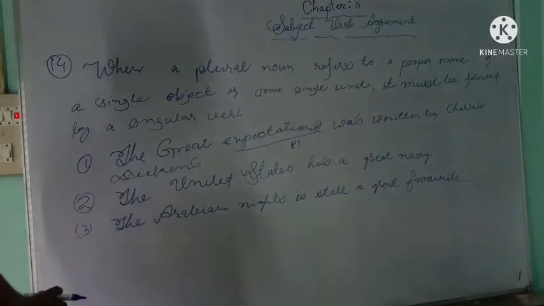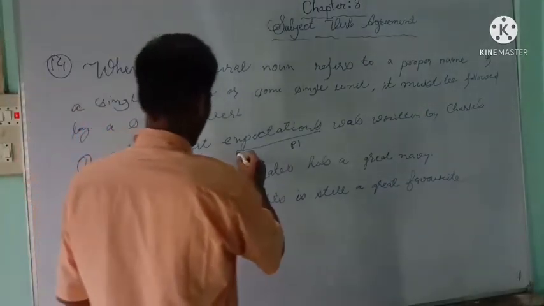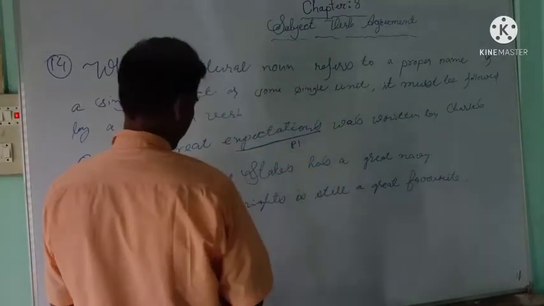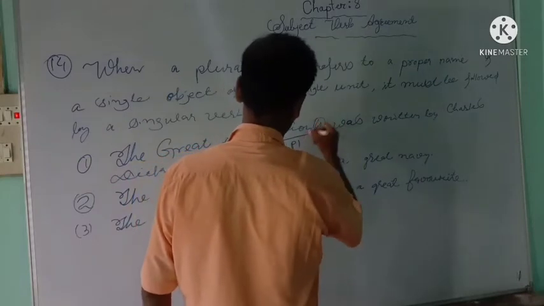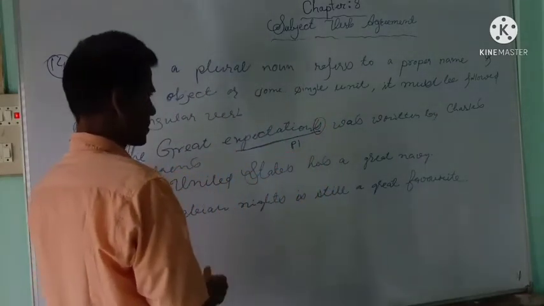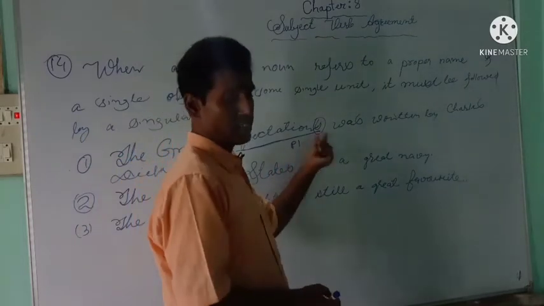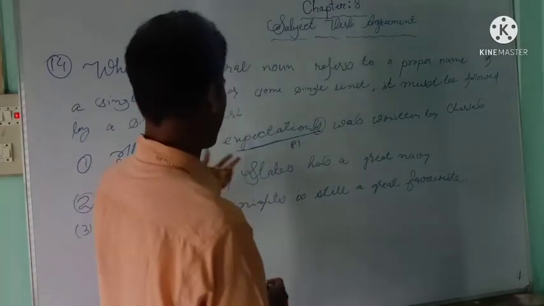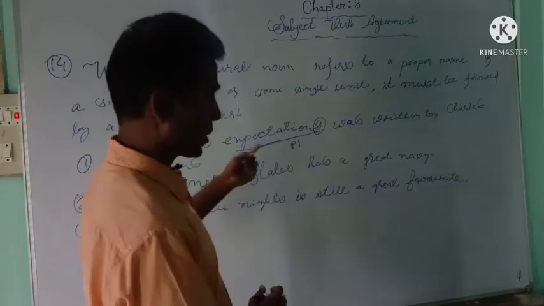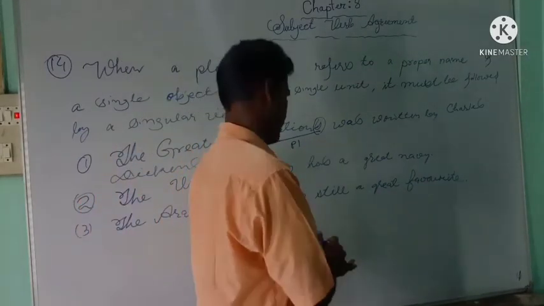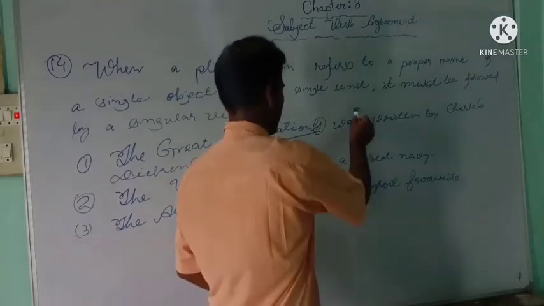Here, see the Great Expectations. Since there is an s, Great Expectations, this s implies that expectations is a plural word, but though it is plural, it agrees with a singular verb, that is was.